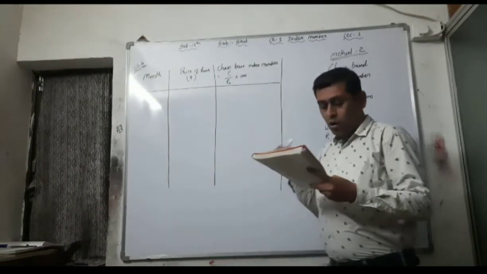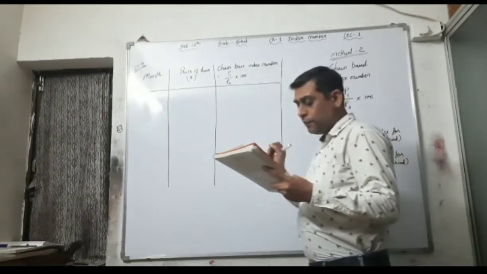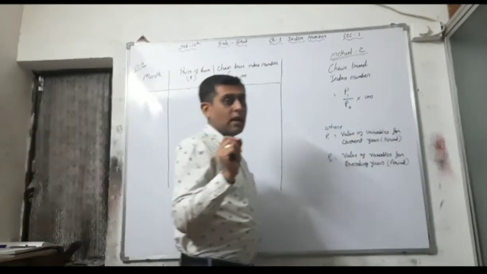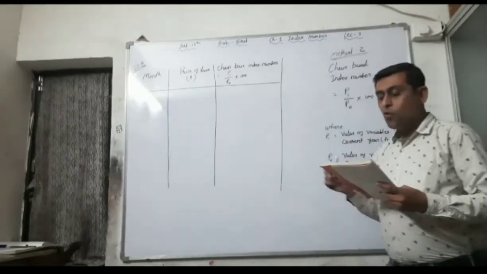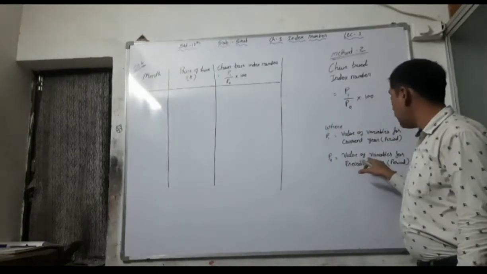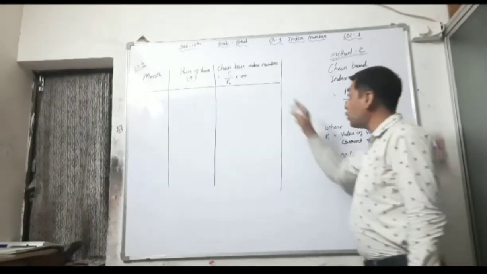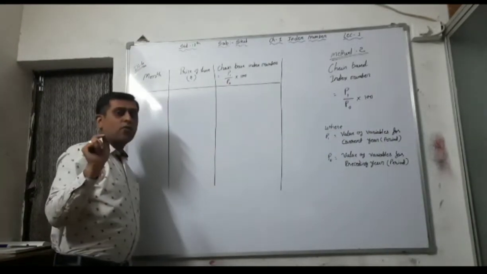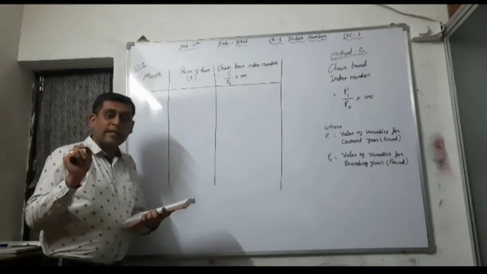Here you have to concentrate only on the prices given, that is 22, 21.20, 22 again, then 23, then 24.70, and then 26. And for the chain base index number formula, you have to write the value of the variable for the current year period divided by the value of the variables for the preceding year period, into 100. So don't write only P1 upon P0. In your fair book you have to write the full formula given in the textbook, page number 11.